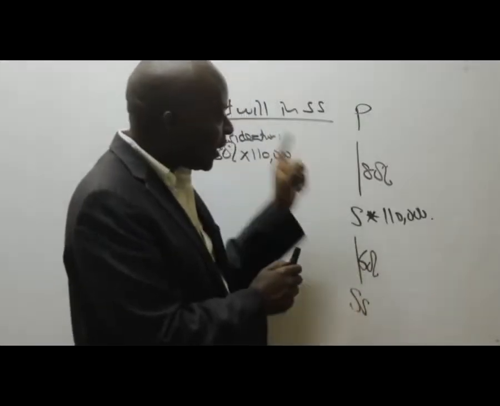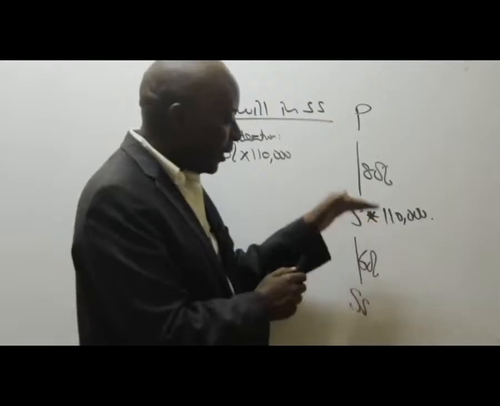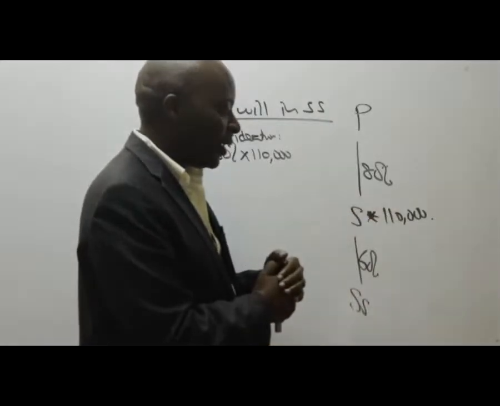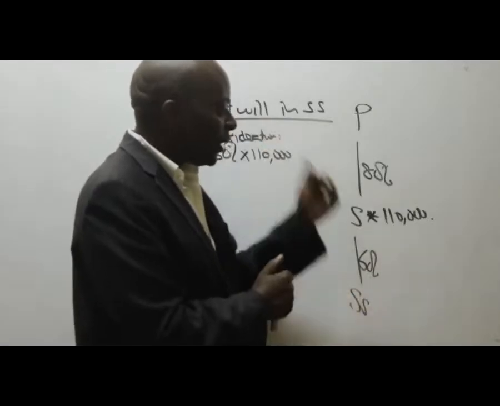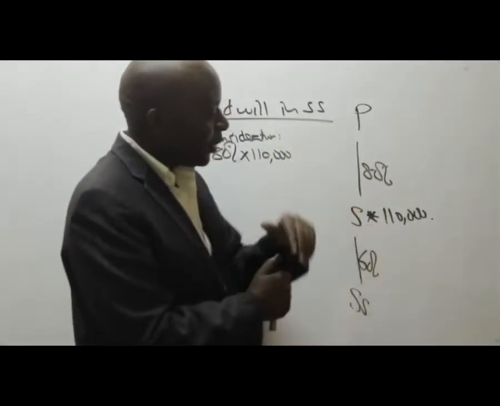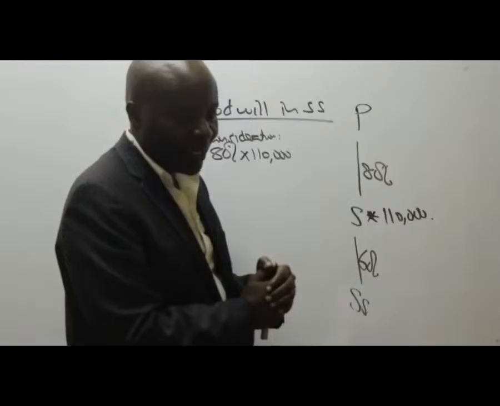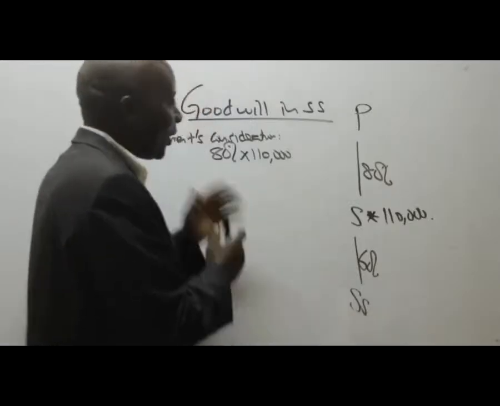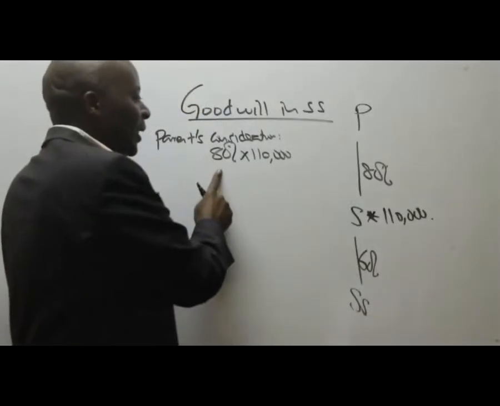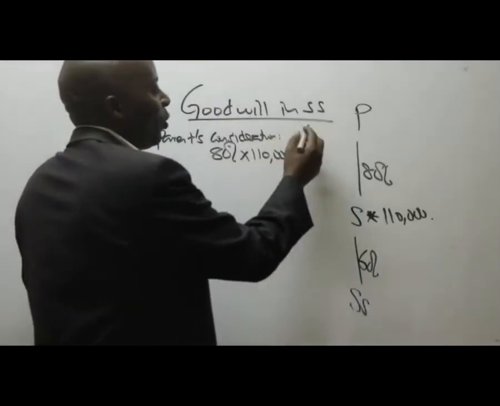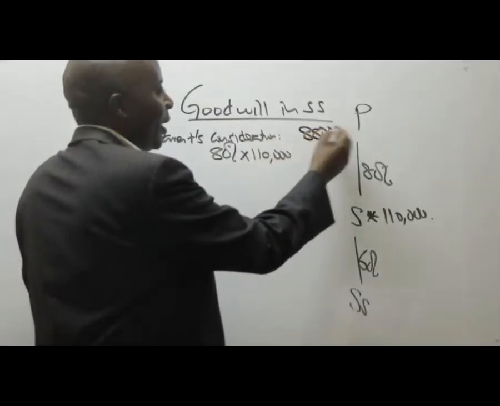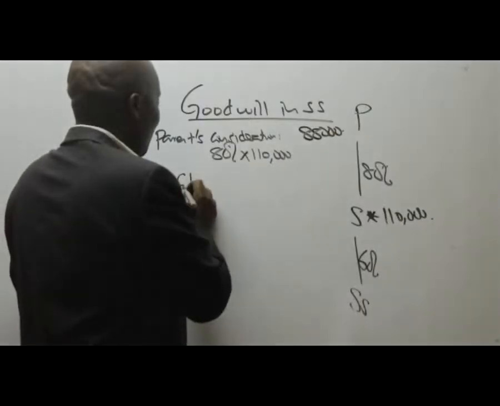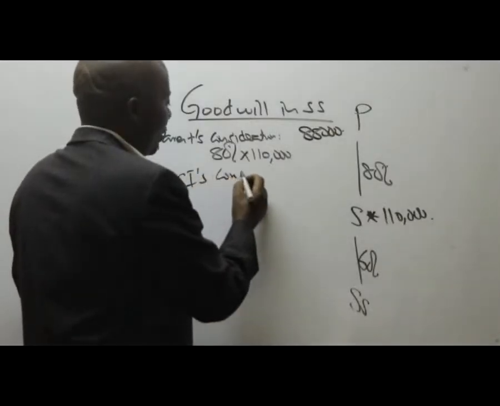So if S paid 110,000, how was it raised? 80% was given by the parent, 20% was given by NCI. So the parent's consideration must have been 80% of 110,000, which gives me 88,000. How about NCI's consideration?